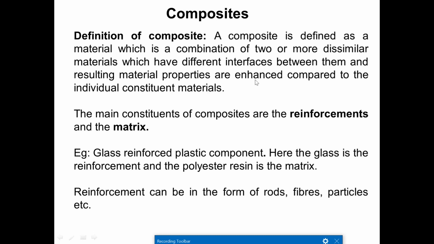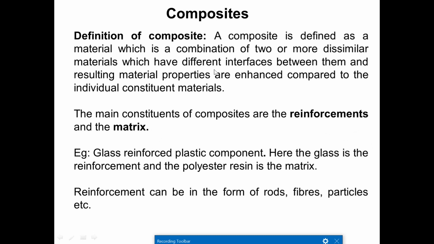Whenever you mix two or more dissimilar materials, we are going to form one composite, and those two dissimilar materials will have different interfaces between them, and the resulting material properties are enhanced for a composite compared to the individual constituent materials. So whenever you combine two different materials, it is going to increase its material properties. That form of element we are going to call the composite.